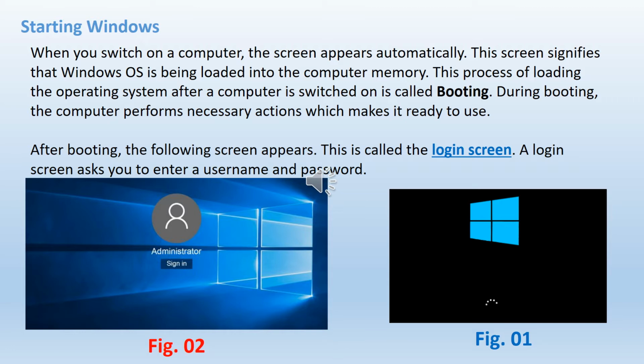Figure 1, children, you can see another picture. This is the first screen that you can see when you switch on the computer. This is how the OS is being loaded into the computer memory. So figure 1 and figure 2: figure 2 is the login screen, and figure 1 is the operating system getting loaded into the computer memory.